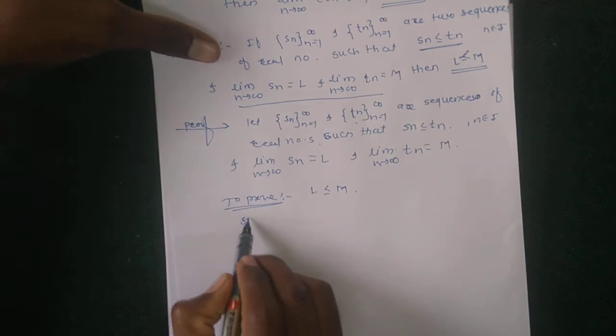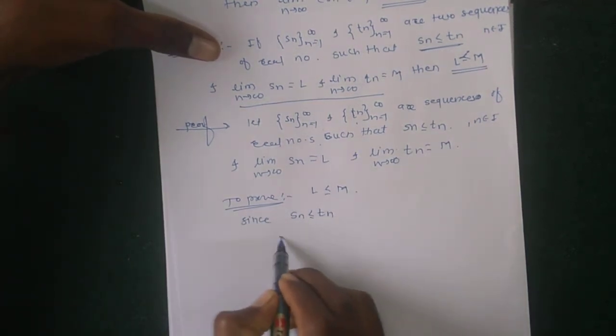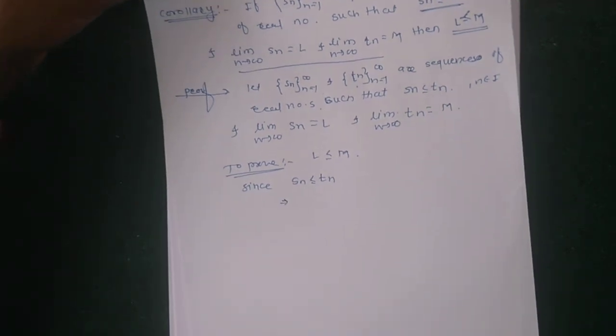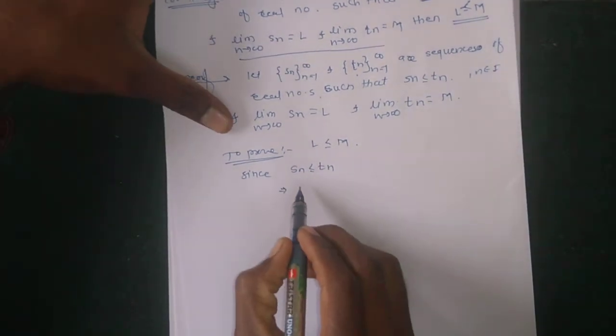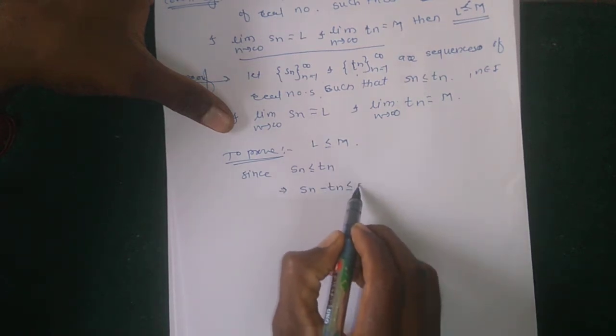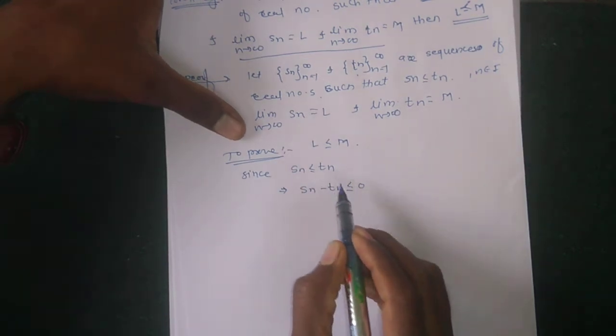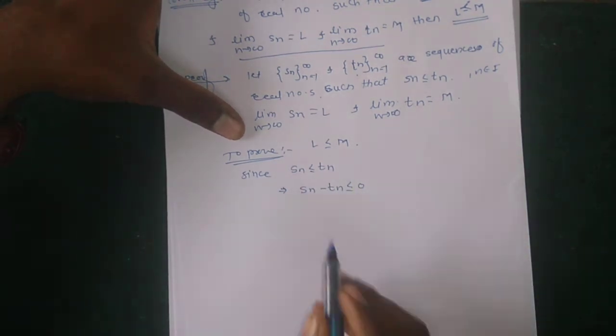Therefore, since Sn is less than or equal to Tn, which implies that Sn minus Tn must be less than or equal to 0.